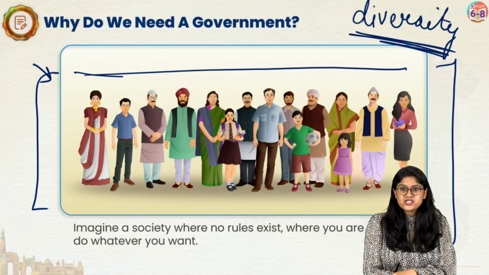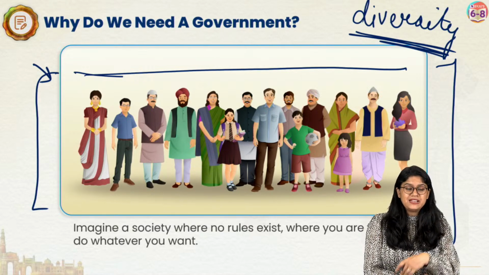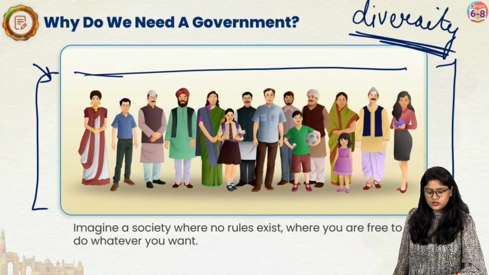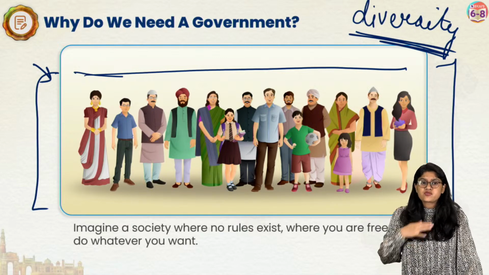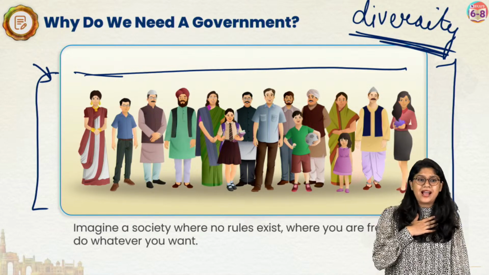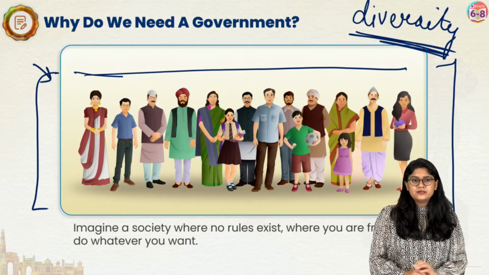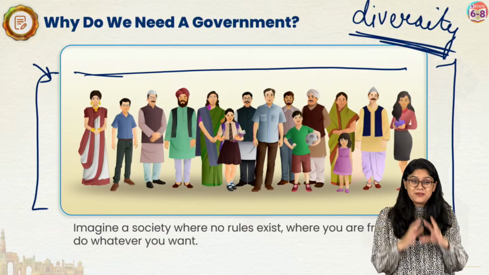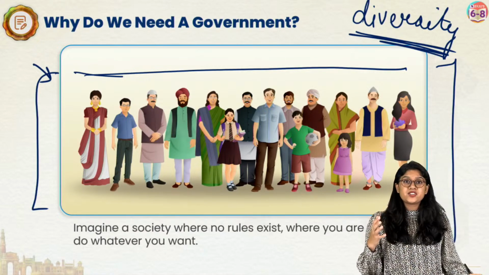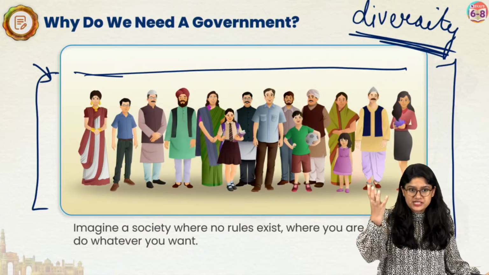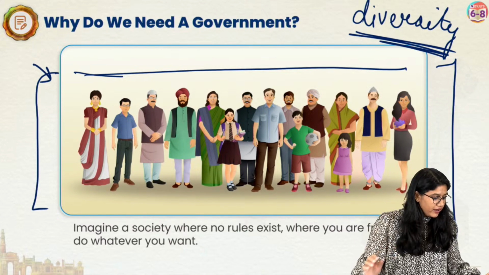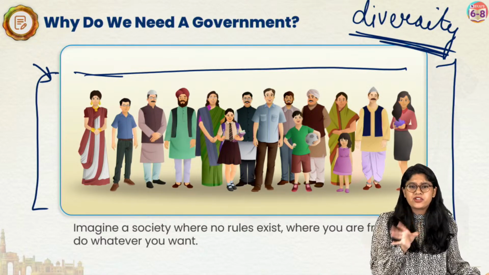Just imagine. For example, if I make a rule that just for me, every day I will wear black color, or of course, I'm just giving you a very basic example, but just imagine. If all of us are there, let's suppose how many of you here, approximately 50 students, right?